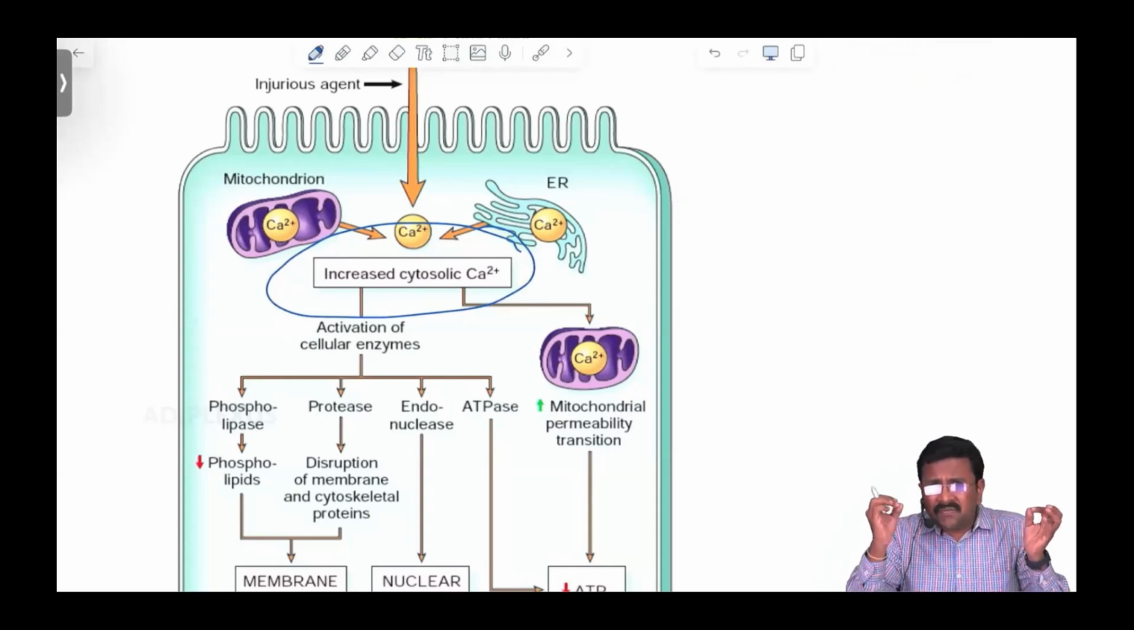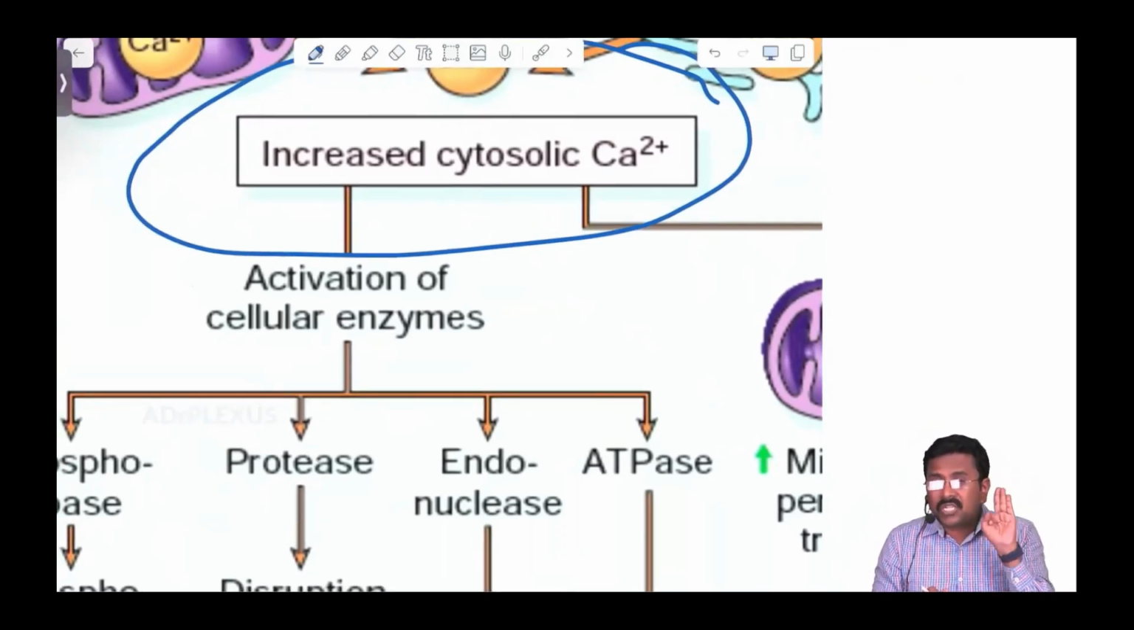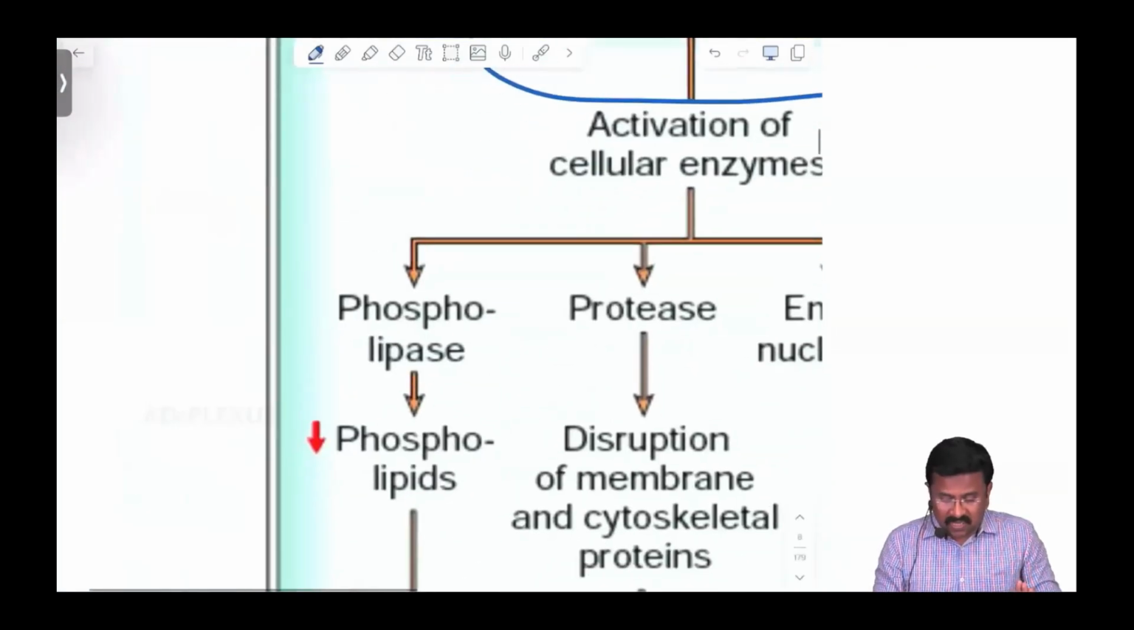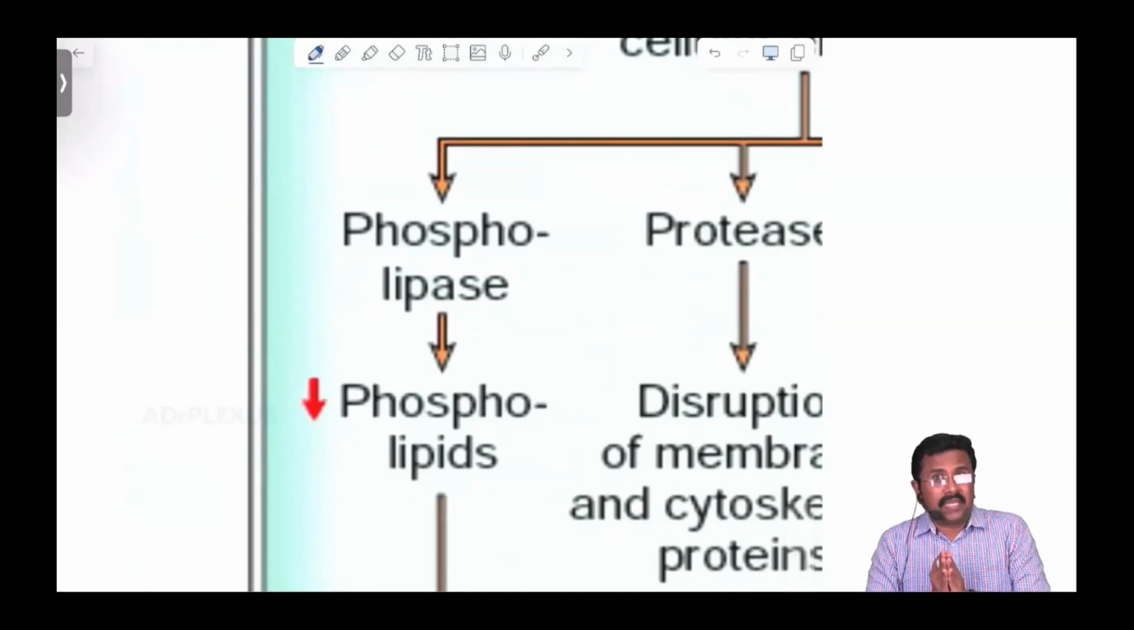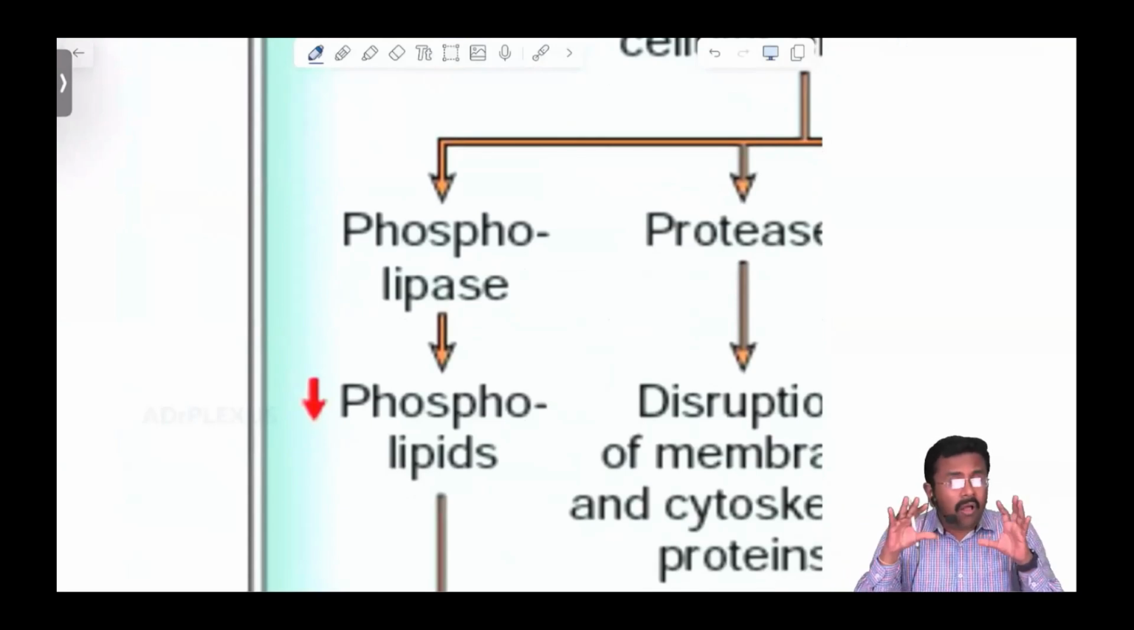Whenever the point of irreversible cell death comes, there occurs an increased cytosolic calcium. This increased cytosolic calcium activates three important enzymes. The first enzyme is phospholipase. Guys, what do you know? In biochemistry we have read that all the cell membranes in our body are made up of phospholipids. So phospholipase is the enzyme which degrades the phospholipids.